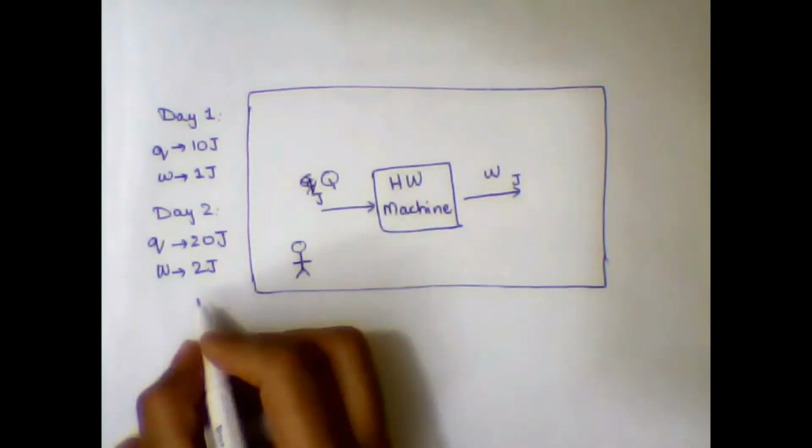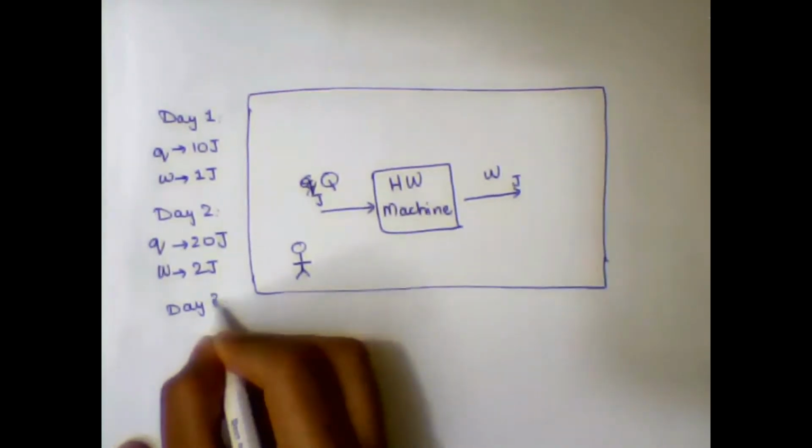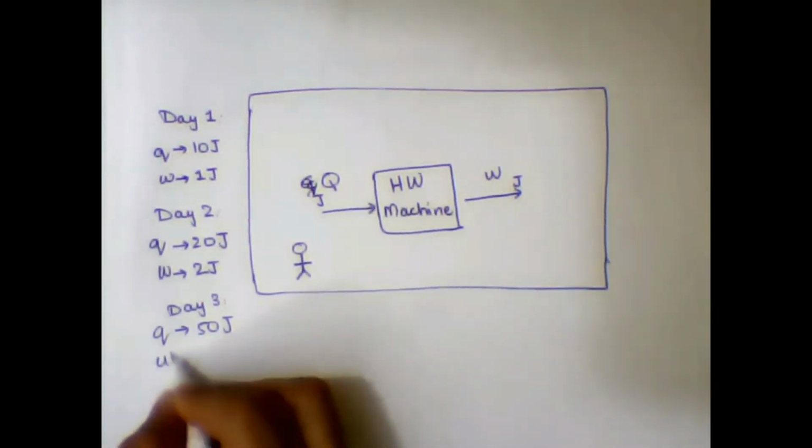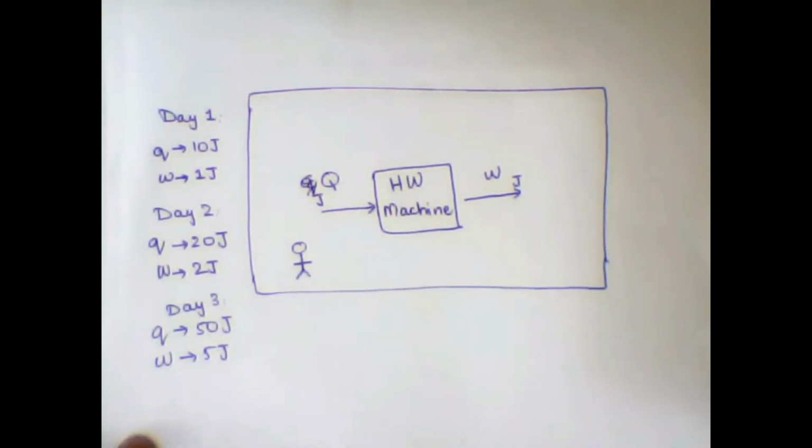Now at day 3, the machine operator this time inputs 50 joules of heat energy and gets 5 joules of work in return. But this time the machine operator feels that the room gets too hot. Soon the machine operator realizes that the energy he is providing to the machine does not entirely convert into work. However, some energy converts into work and some goes into the surroundings, increasing the room temperature.